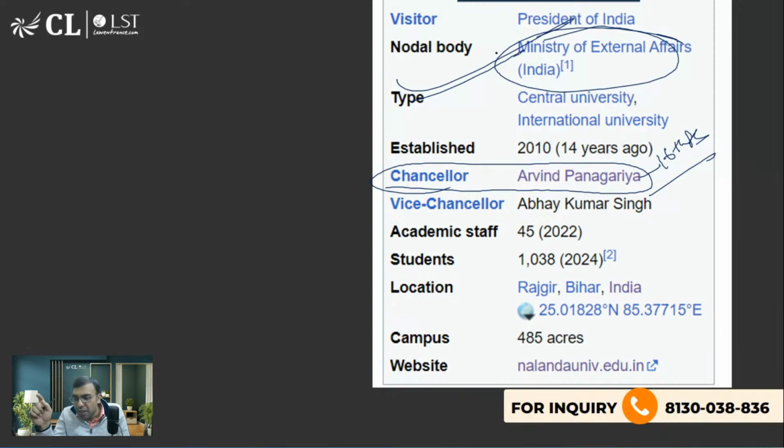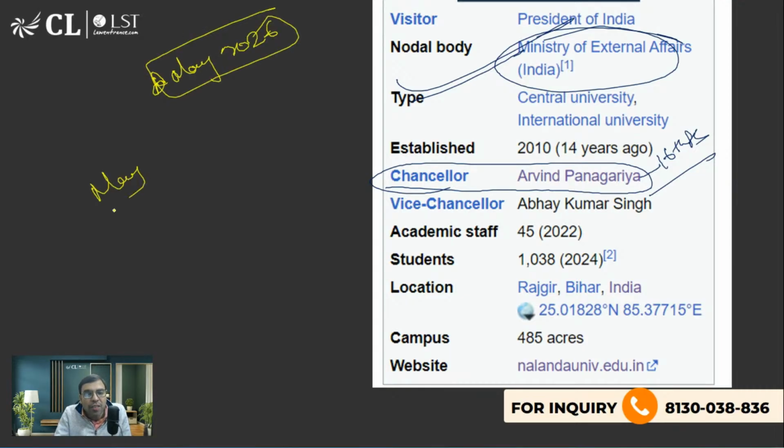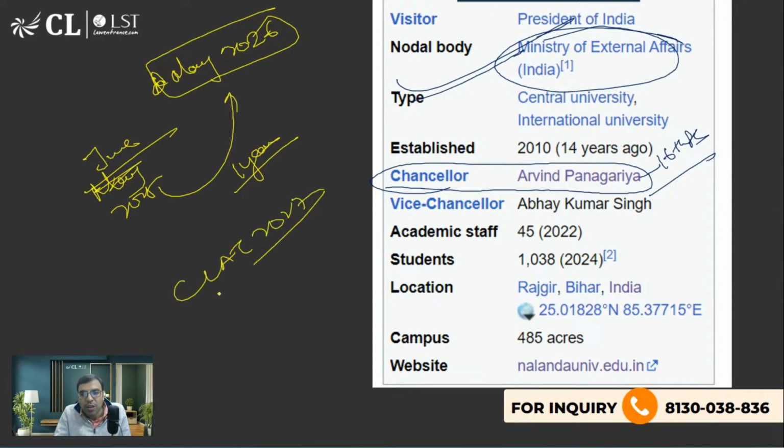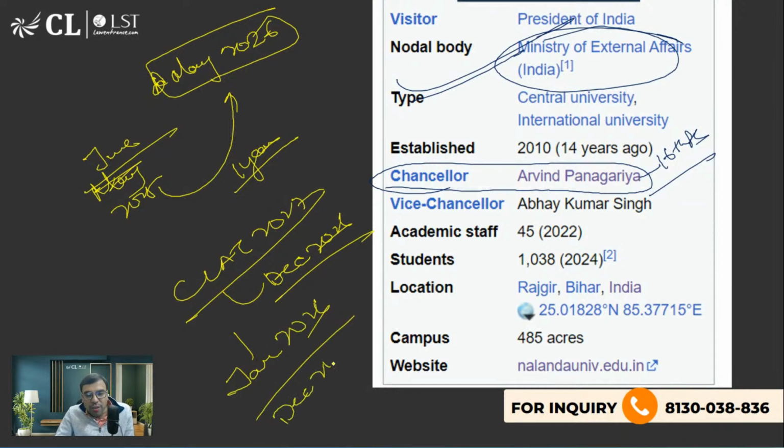Whenever you are attempting the exam, read from when the exam is, for one year. For example, let's say you want to attempt the MHSET exam in April-May. Suppose you are attempting some exam, so you have to read from May 2025 to May 2026, one year. You can also start from May-June, that works. If you are attempting CLAT 2027, which is going to happen in December this year, you can start from January this year, and at max you can start from December 2025. But the last 11-12 months you have to cover.